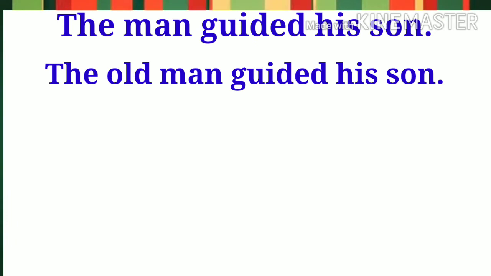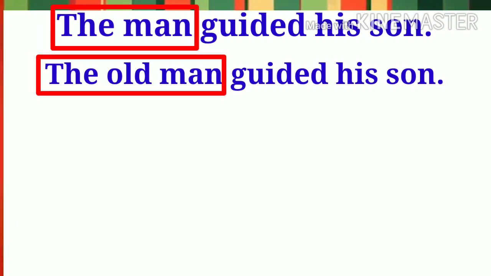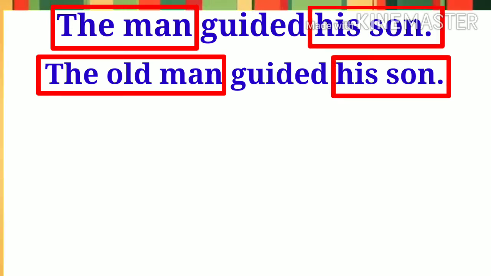Students, both these sentences begin with "the man" and "the old man." Both these components are noun phrases with the common noun "man." So when the subject is either a noun phrase or a proper noun, such as the name of a person, in these cases the noun phrase or proper noun is switched as it is to the place of the object and vice versa. I mean, if the object is anything but a pronoun, it is placed as it is in the sentence.